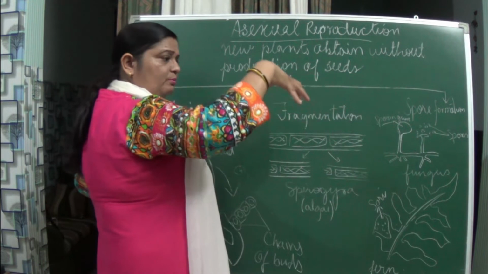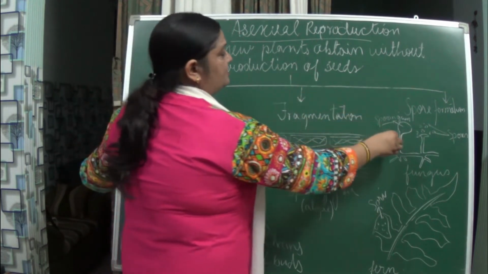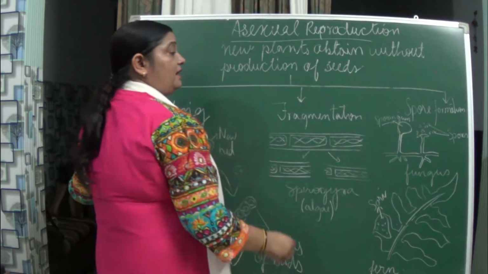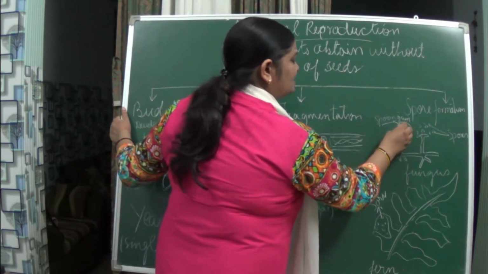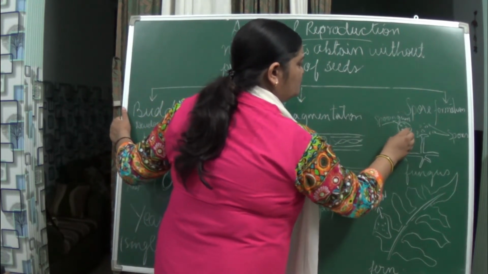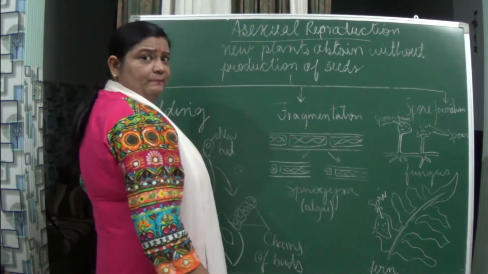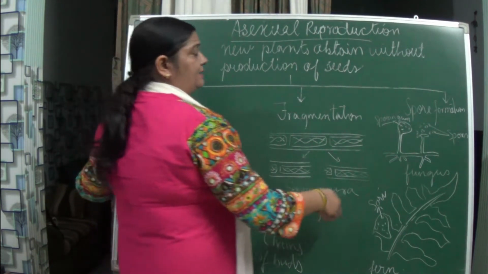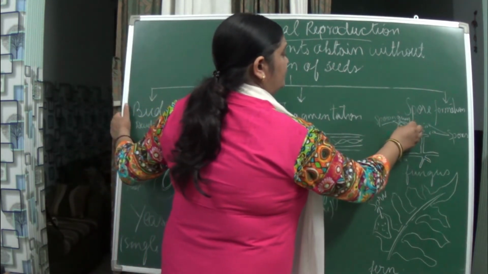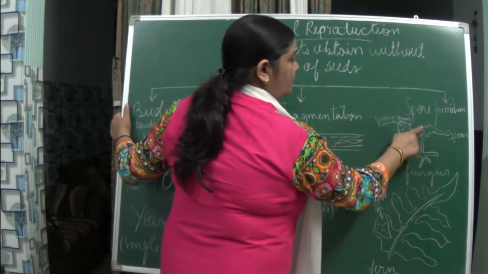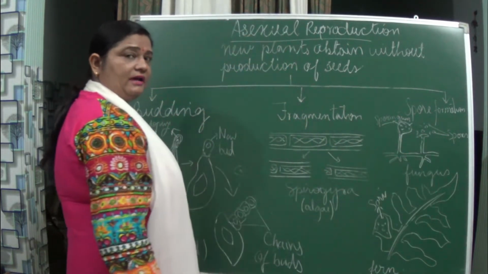It is a bulge over the top of the fungus, and this sporangium consists of a number of spores. When the time comes, it bursts out, and spores are released in the atmosphere.